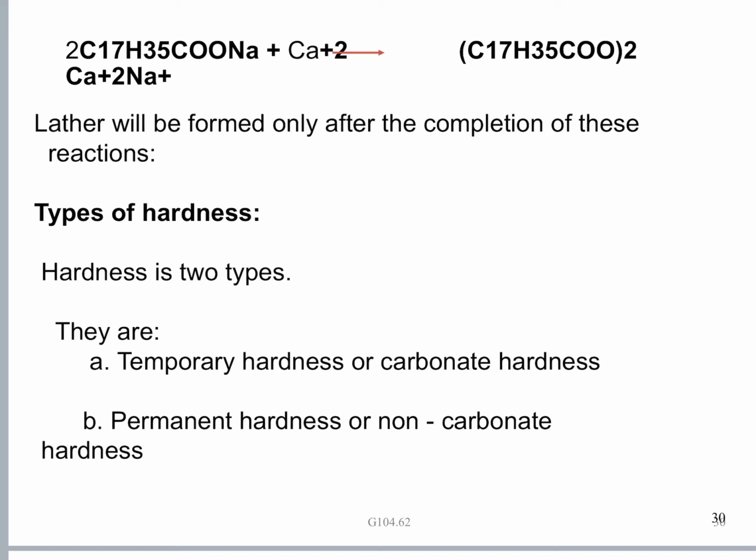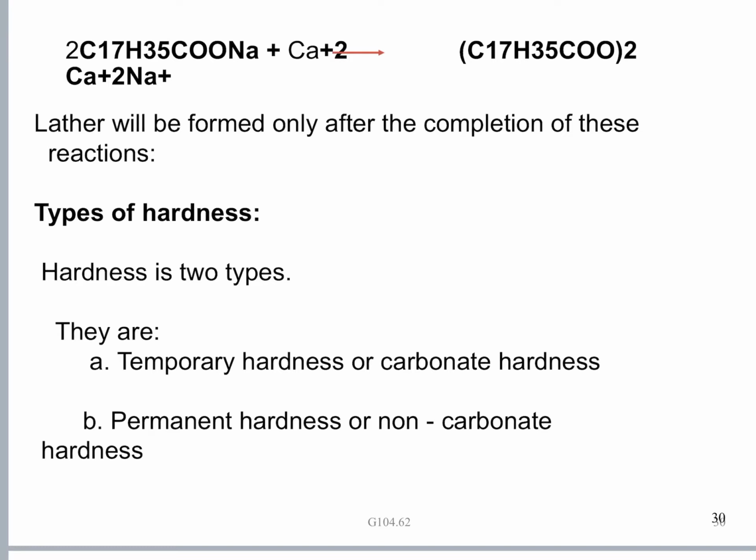If the hardness can be removed by simple physical methods like boiling, okay, it is called temporary hardness. And if the hardness cannot be removed by simple boiling, it is called permanent hardness. Temporary hardness is also called carbonate hardness, whereas the permanent hardness is also called non-carbonate hardness.